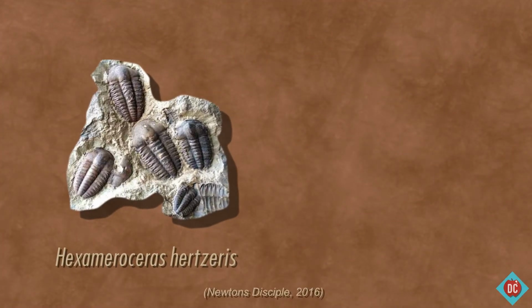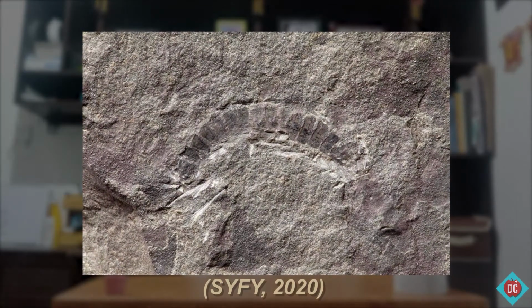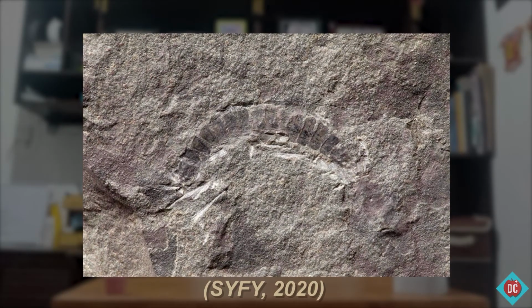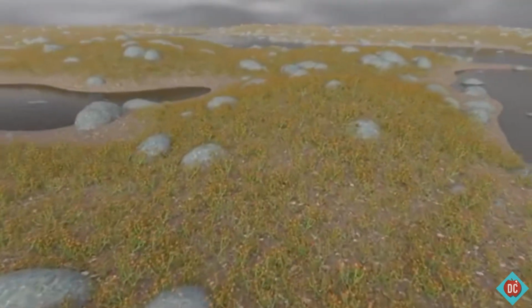Hexamoroceras hertzeri and Cystiphyllum niagarense are some of the other index fossils that are believed to have lived during the Silurian period. Let's now move on to land. Mosses and other primitive plants grew along the shoreline. They carried on the lichen's work of converting the rock to soil. A few Silurian period fossils show early insects lived among these mosses and formed their colonies. The soil created by the lichens supported the growth of strange plants known as Cooksonia.